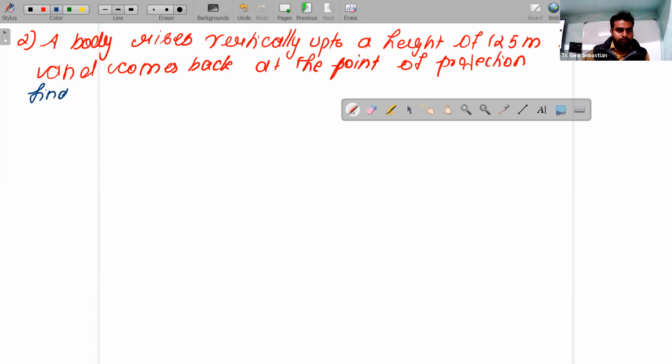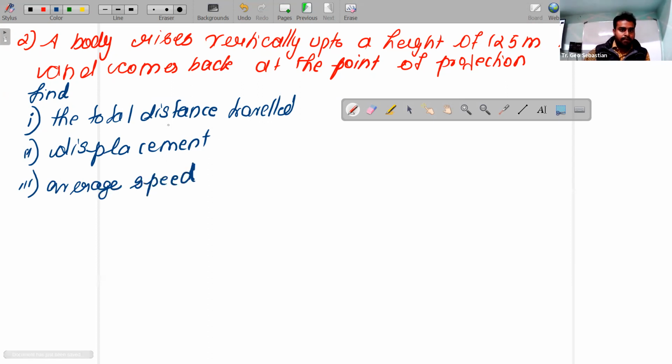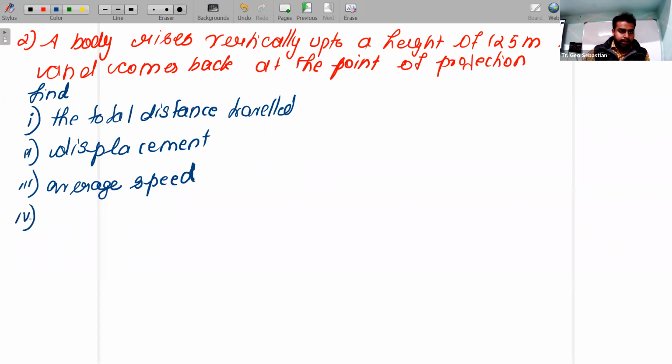Find: first one, the total distance traveled. Second one, we should find the displacement. That you guys can understand, right? Starting from one point, reaching at the same point. Next one, average speed. And the fourth one, you should write average velocity.